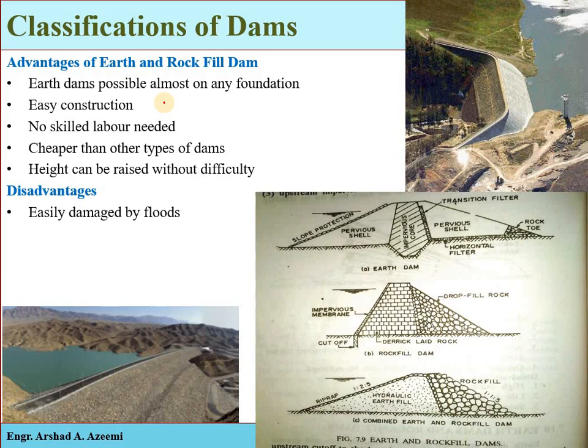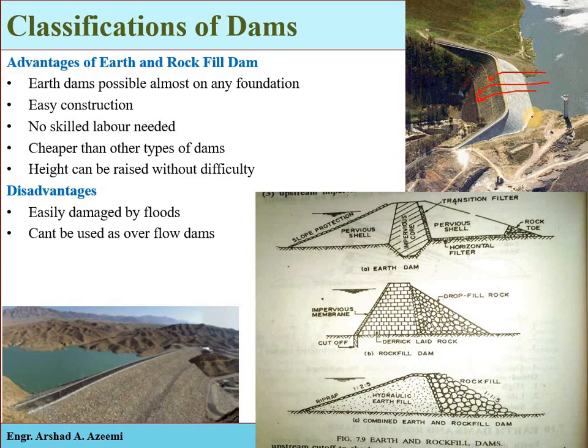Okay, and remember the earthen dam or the rock-filled dam, its failure occurs suddenly. So they are easily damaged also by the flood water. They cannot be used as an overflow dam, because if they are constructed from earthen and natural material, and you use it as an overflow dam, so if the water is overflowing on the structure, it can wash out the surface material, it can erode the surface material. So some separate spillways will be provided at some distance from the structure.